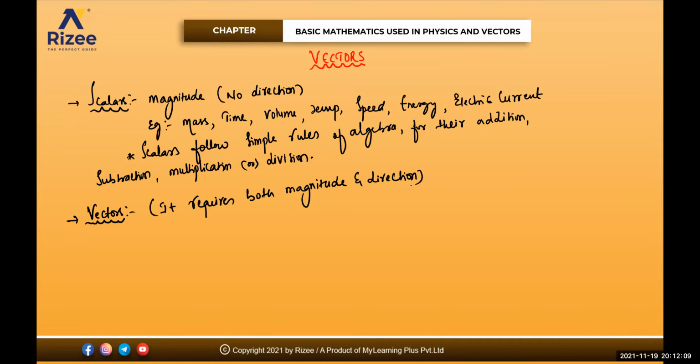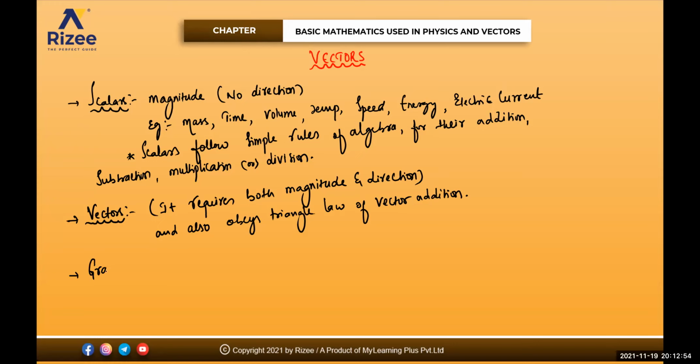And it also obeys the triangle law of vector addition. Is it clear? So it requires both magnitude and direction, and also obeys the triangle law of your vector addition. It is called a vector. Clear? Sure.